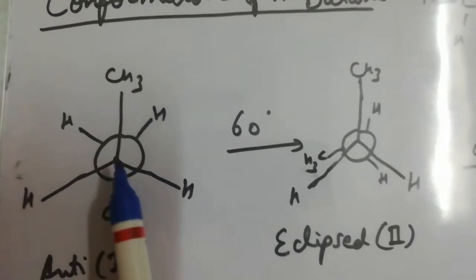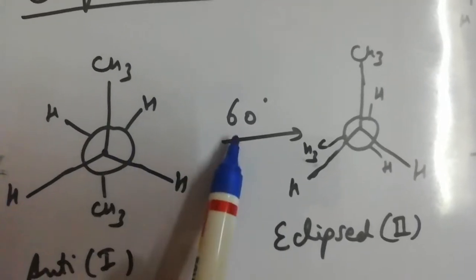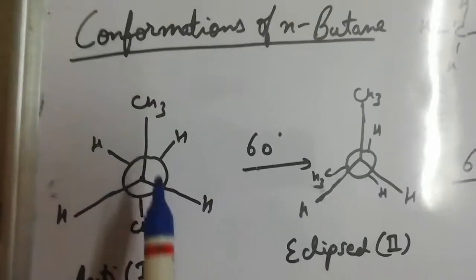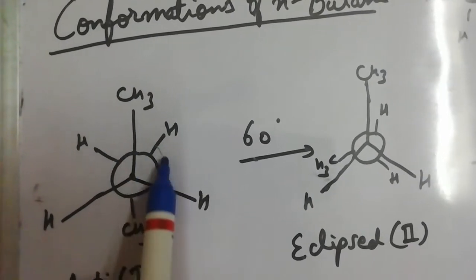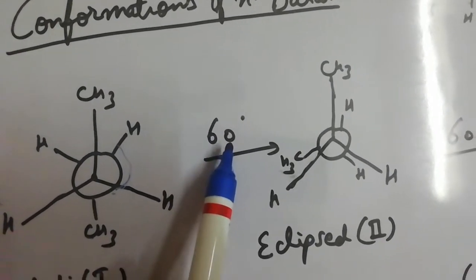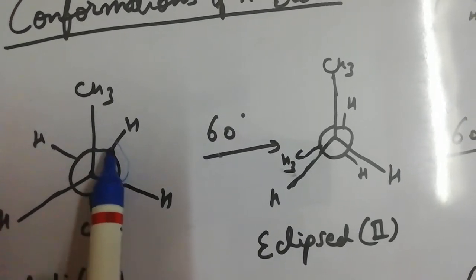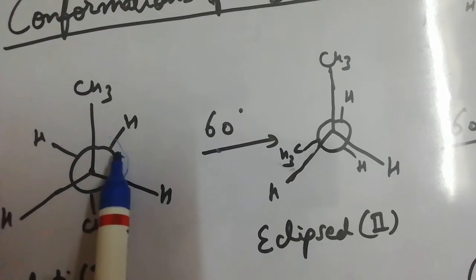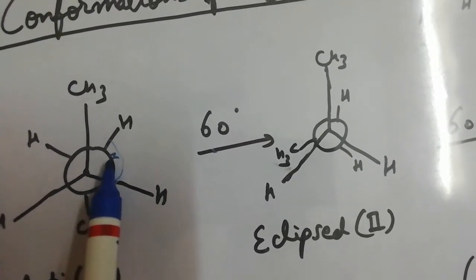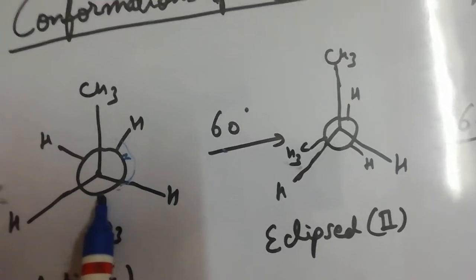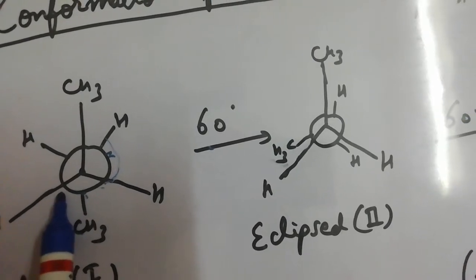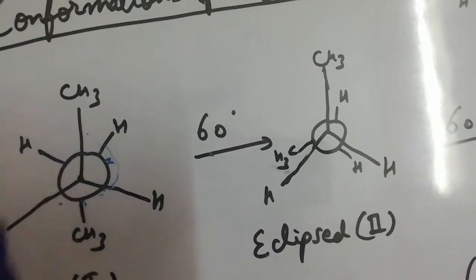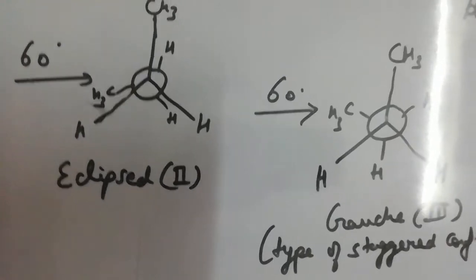Now rotate the carbon number 3 by 60 degrees. This angle represents 120 degrees. When you rotate it by 60 degrees, then this hydrogen, which is at the 60 degree difference, will be exactly at the back of this hydrogen. This methyl will be exactly at the back of this hydrogen. This hydrogen will be exactly at the back of this methyl. So we will get the eclipsed conformation.